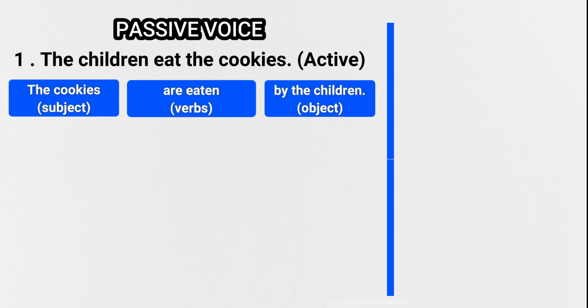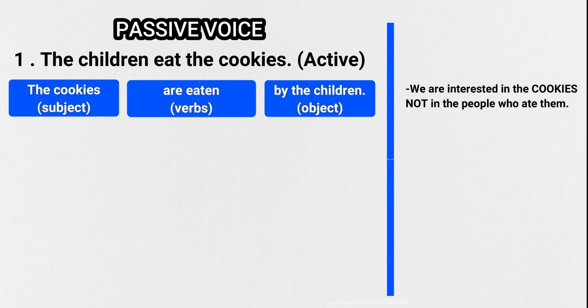Notice that the passive voice is the reverse of the active voice. The cookies, which is the object in the active voice, I repeat, the object in the active voice, is now the subject in the passive voice. As the subject, it is the focus in the sentence. So the cookies are eaten by the children. We are interested in the cookies, not in the person who ate them.